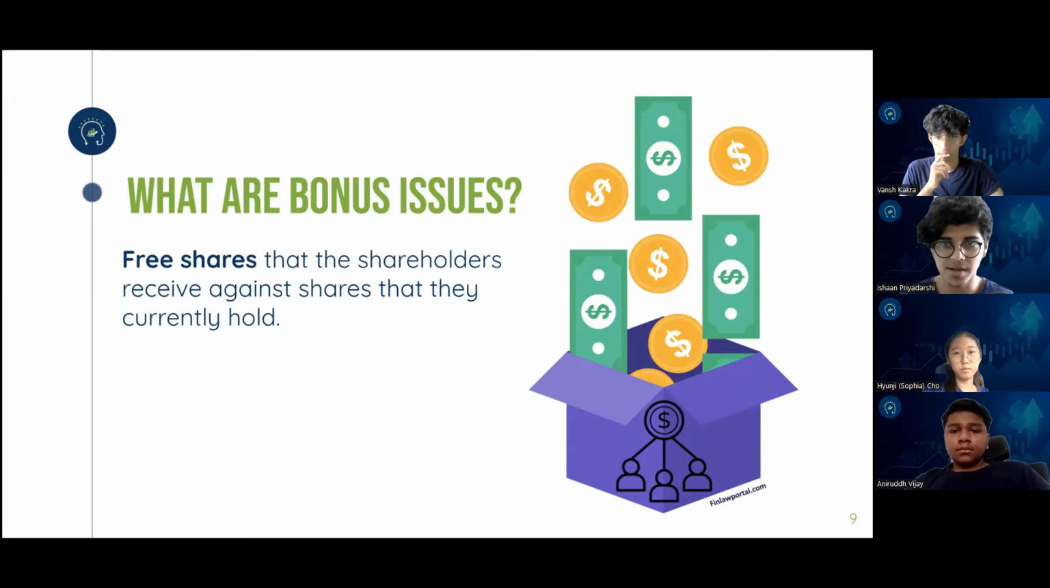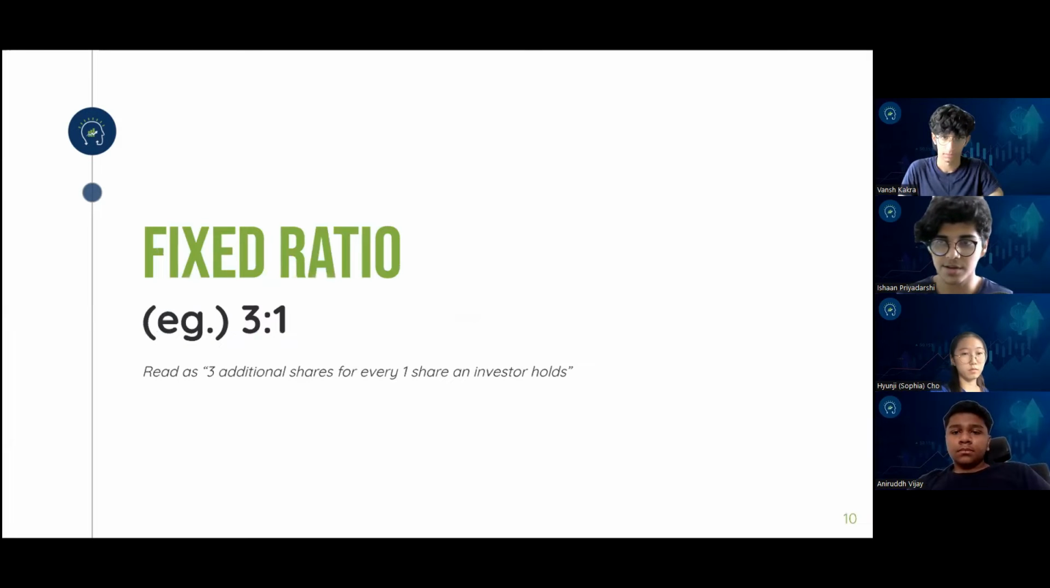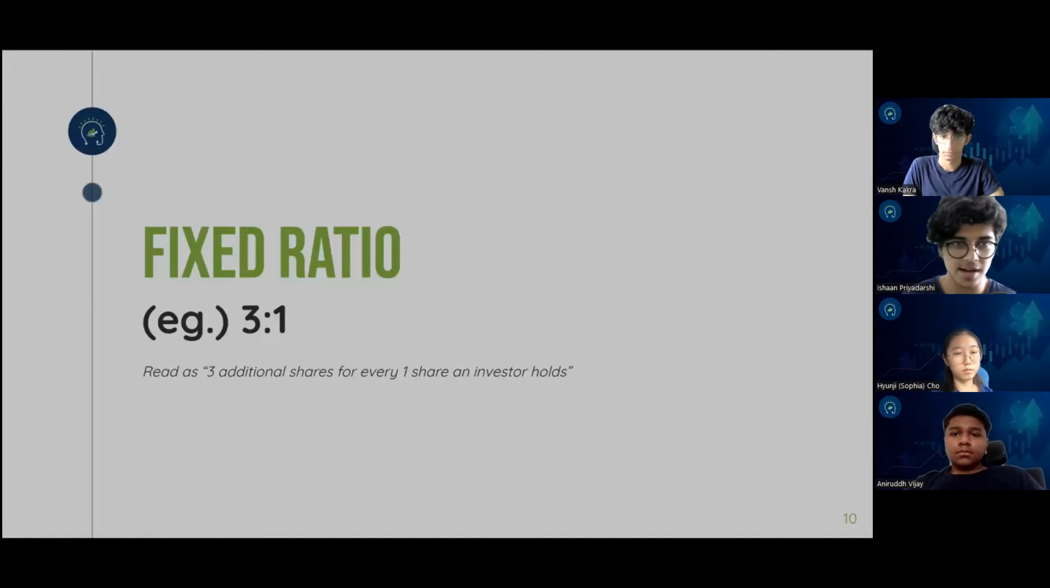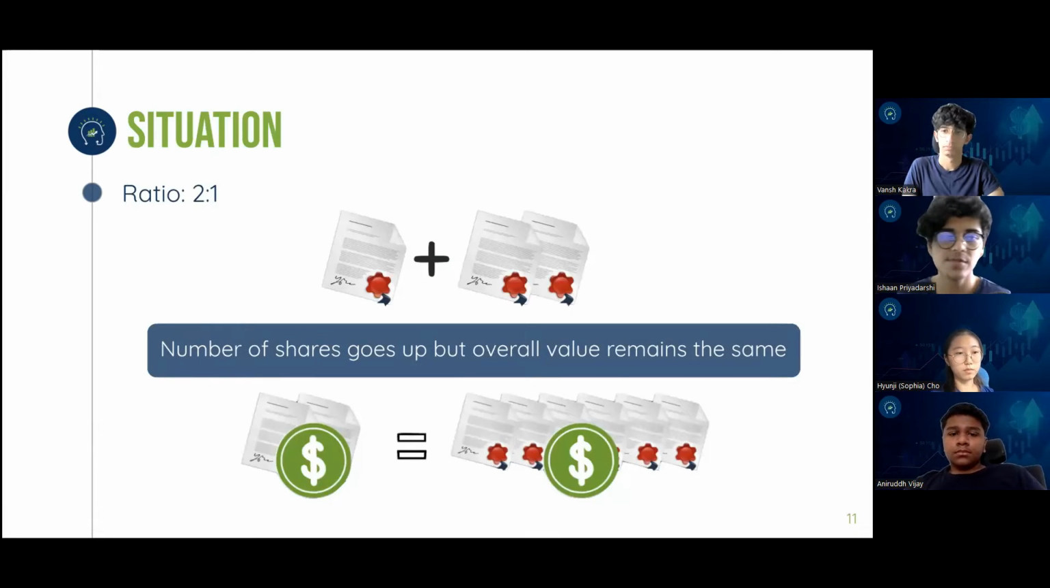These allotments typically come in fixed ratios such as 1-to-1, 2-to-1, or 3-to-1. And these ratios just mean that, for example, with 3-to-1, you will receive 3 extra shares for every 1 share that you hold in the company. So let's move into a situation to better understand how these bonus issues work. For example, if the company has a bonus issue ratio of 2-to-1, the existing shareholders will get 2 additional shares for every 1 share that they hold at no additional cost to the investor. So if a shareholder holds 100 shares, they will be issued an additional 200 shares so that their total holding will go up to 300 shares.